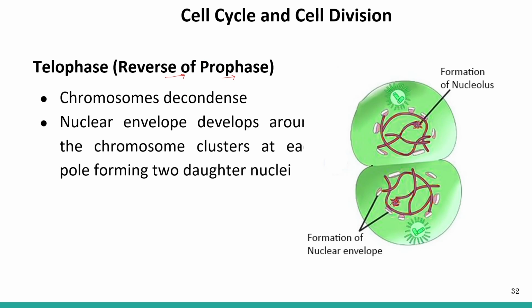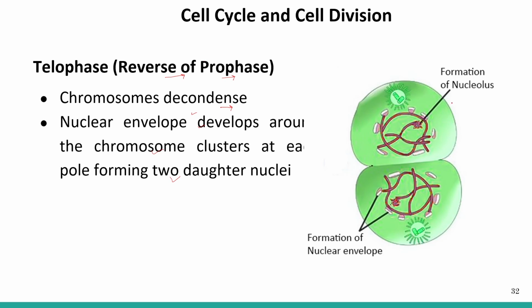In prophase, condensation of chromosomes was taking place, but in telophase, the chromosomes decondense and lose their identity. The nuclear envelope was disappearing during prophase, but here it starts reappearing around the chromosomes, and later two daughter nuclei are formed.